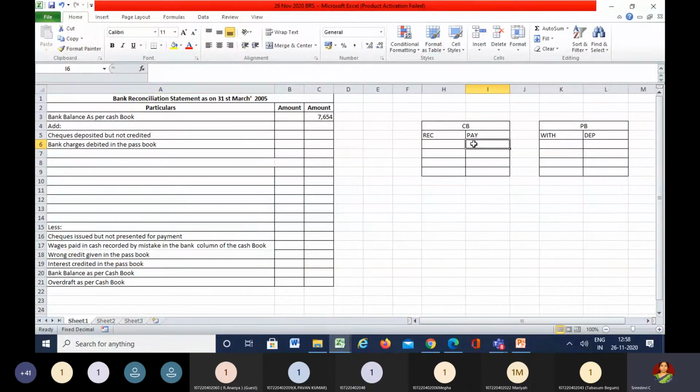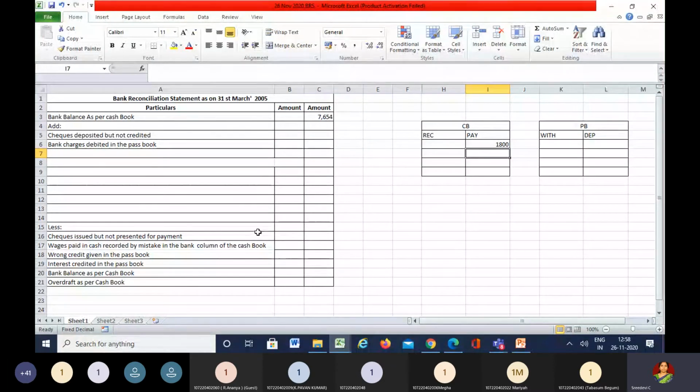When he is issuing the checks, he needs to write it onto the payments side of the cash book. So on the payments side of the cash book, he has written 1800 rupees, out of the checks issued by him on 26th March.